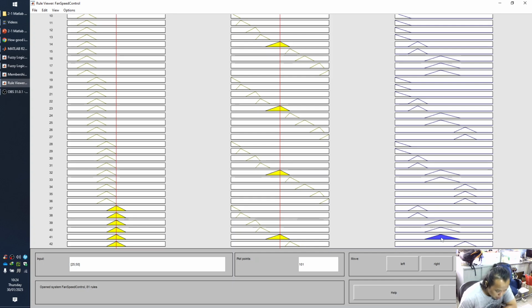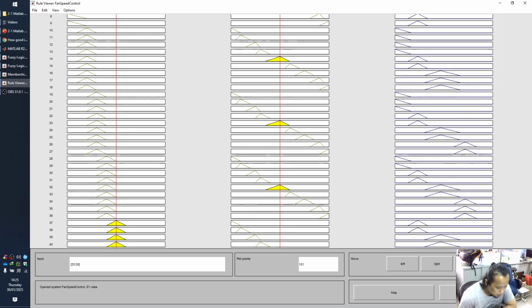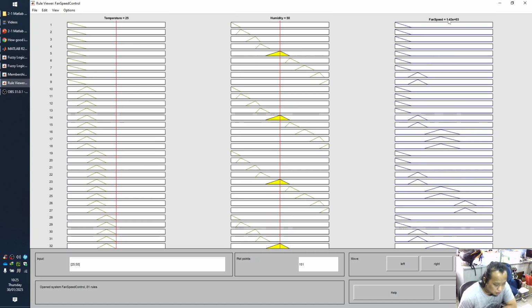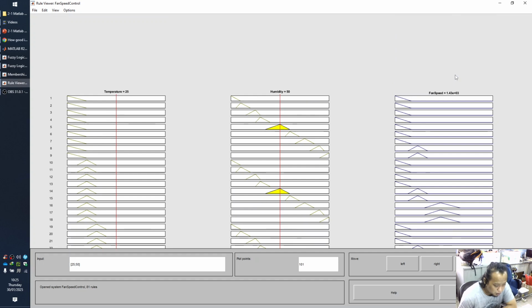So the output is going to be in here. The output is going to be 1.43 multiplied by 10 to the power of 3. So it's going to be 1043 RPM. Okay, I think that's what I can show you.